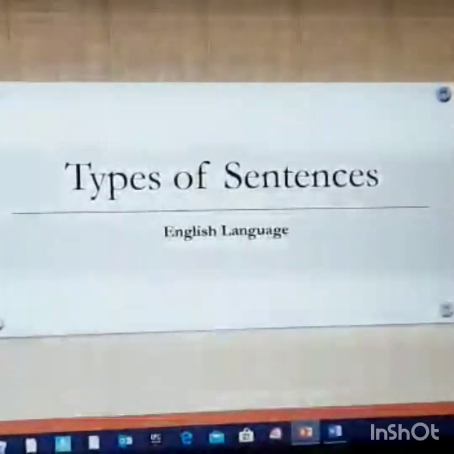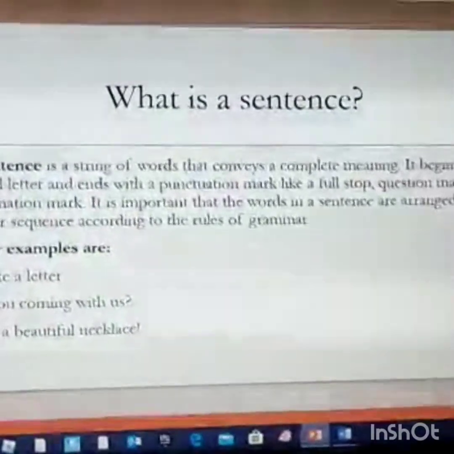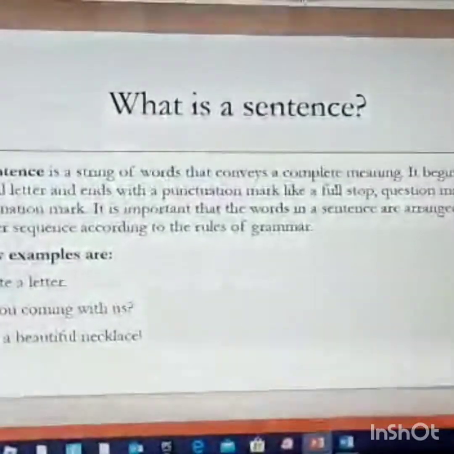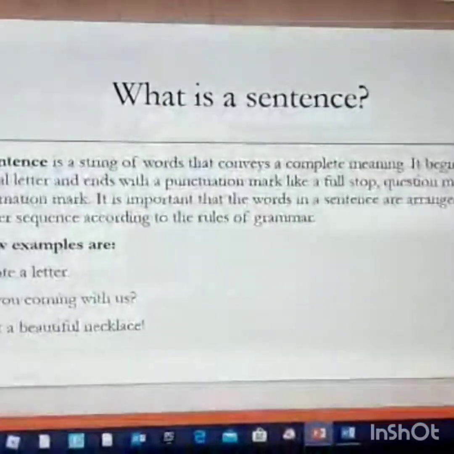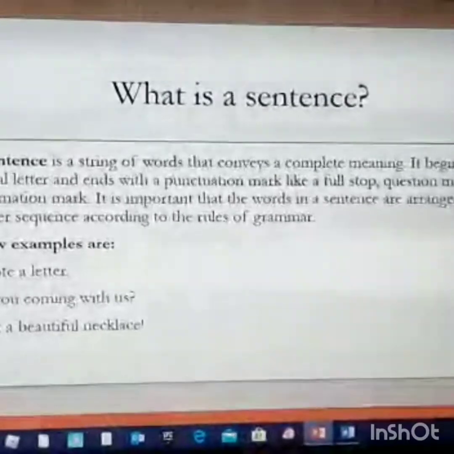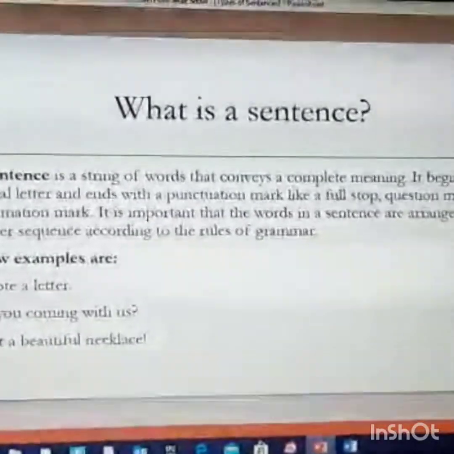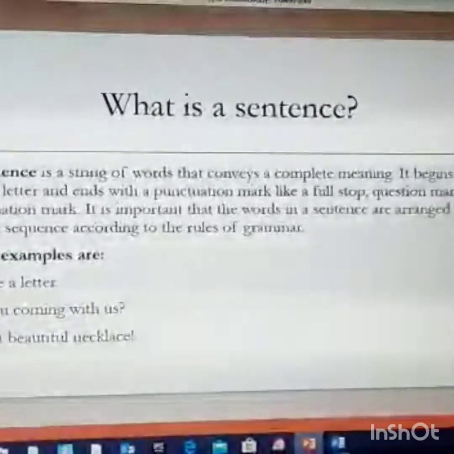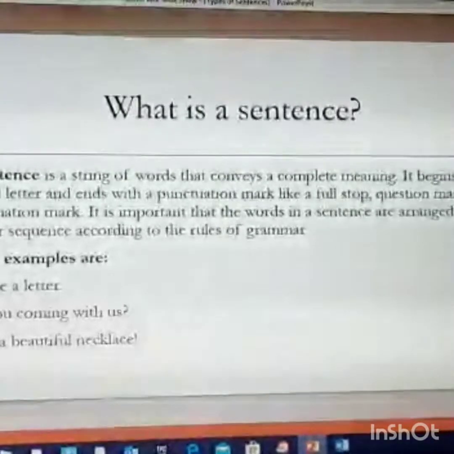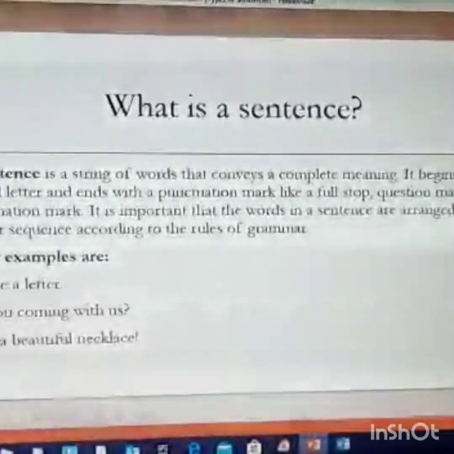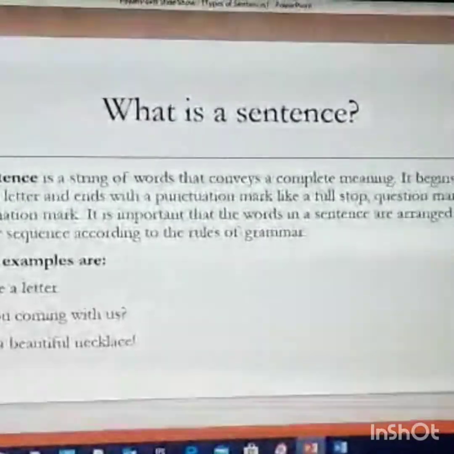Now, before that, we have to understand what a sentence is. A sentence is a string of words or a group of words that gives you complete meaning. It begins with a capital letter and it ends with a punctuation mark like a full stop, a question mark, or an exclamation mark. Now, it is very, very important that the words in a sentence are arranged in a proper sequence. They follow all the grammatical rules and they convey a complete meaning.